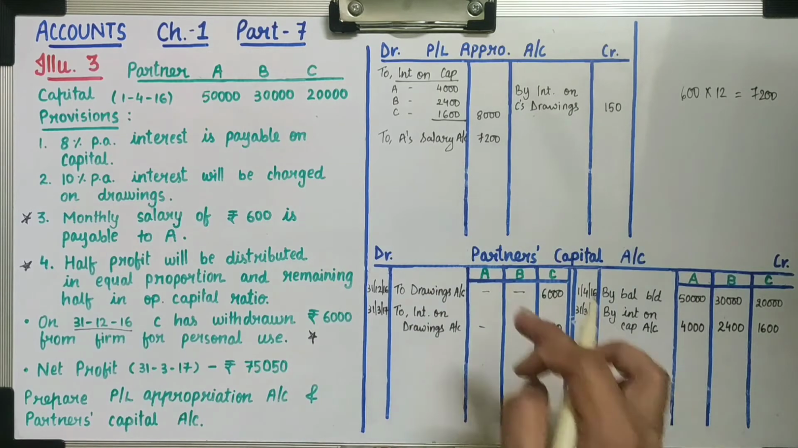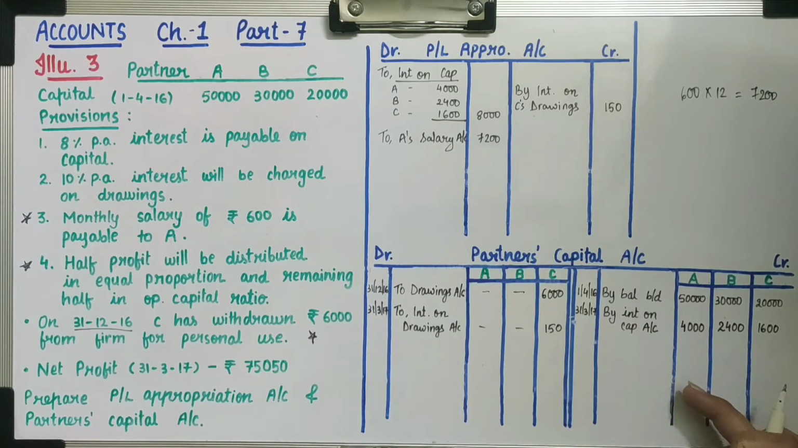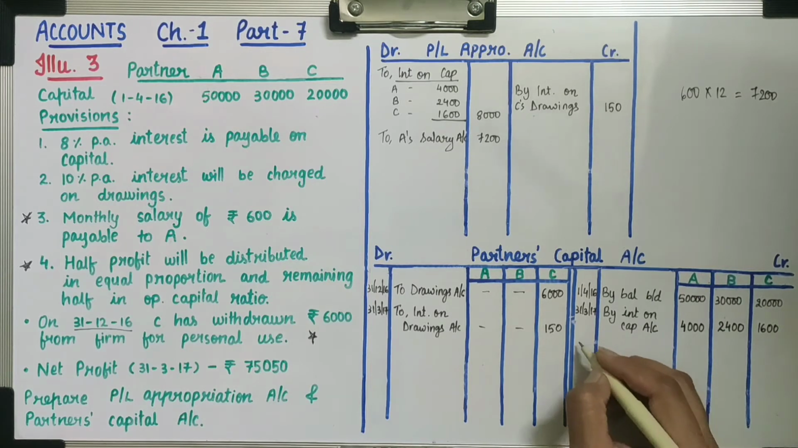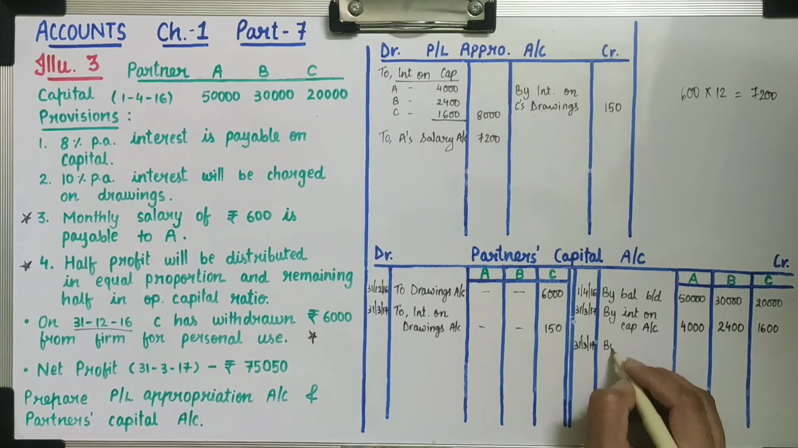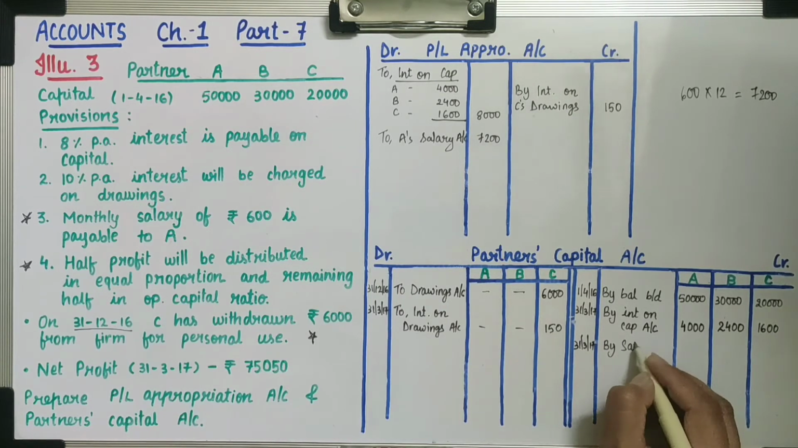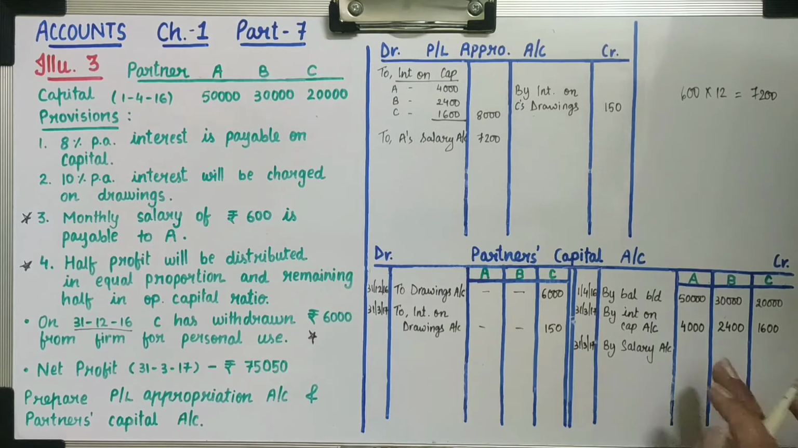And then second effect in partner's capital. Yes, cross effect. So partner's capital credit side on 31st March 2017 by salary account. It is paid to partner A, so we will record in partner A's column 7,200.